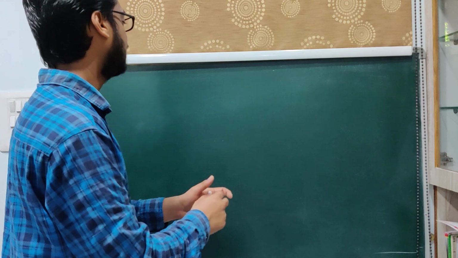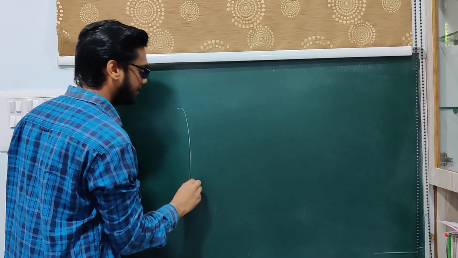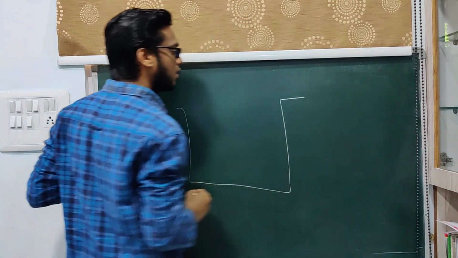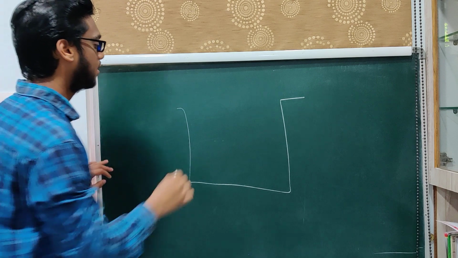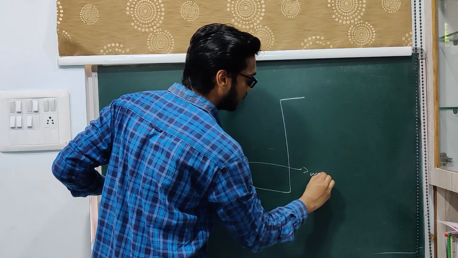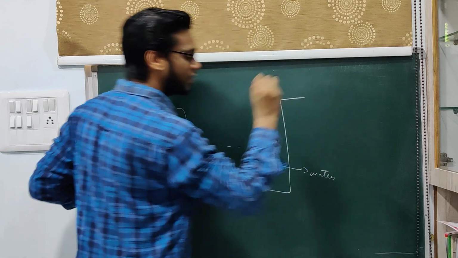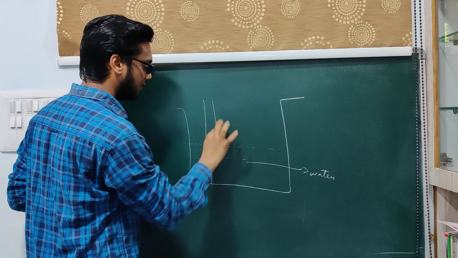Now let us see a small activity on thermal equilibrium. Let us take one beaker and fill it with water. Now let us take test tubes.